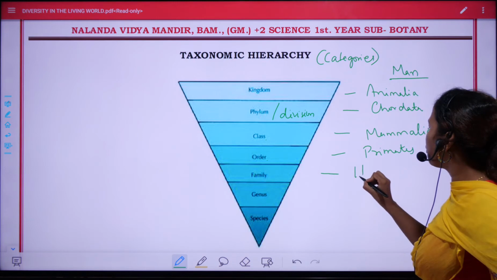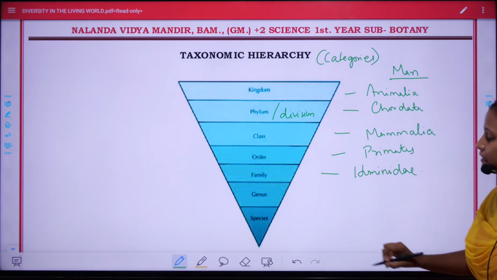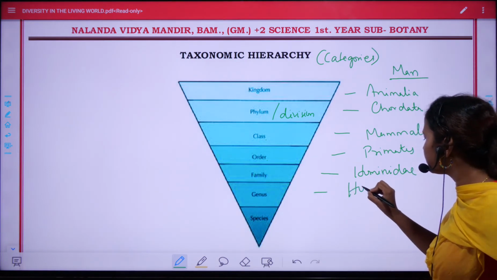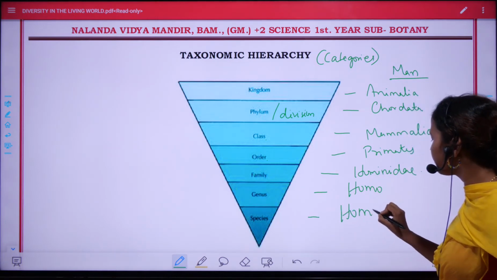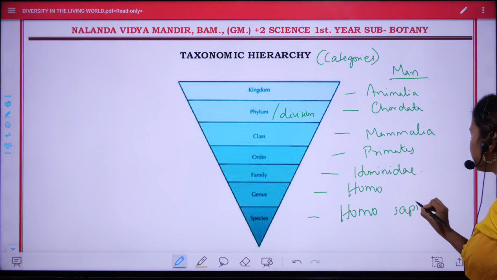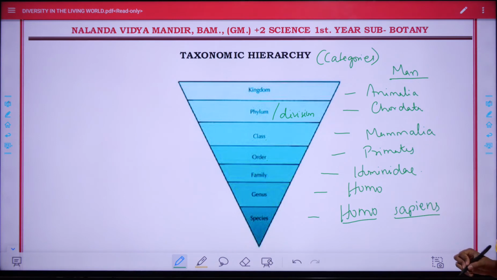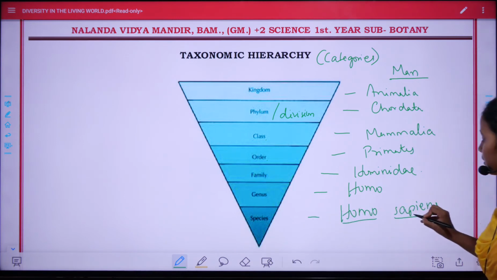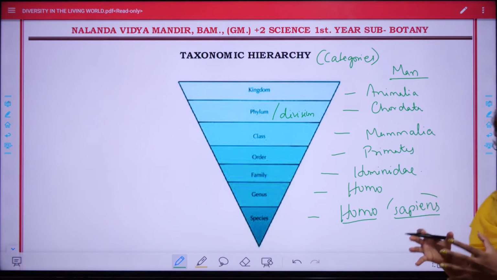Family is Hominidae. Then genus Homo, and species is written as Homo sapiens, and they are underlined. Here I did not write sapiens separately because this specific epithet has no meaning excluding the genus. We must write the generic name with the specific name closely.